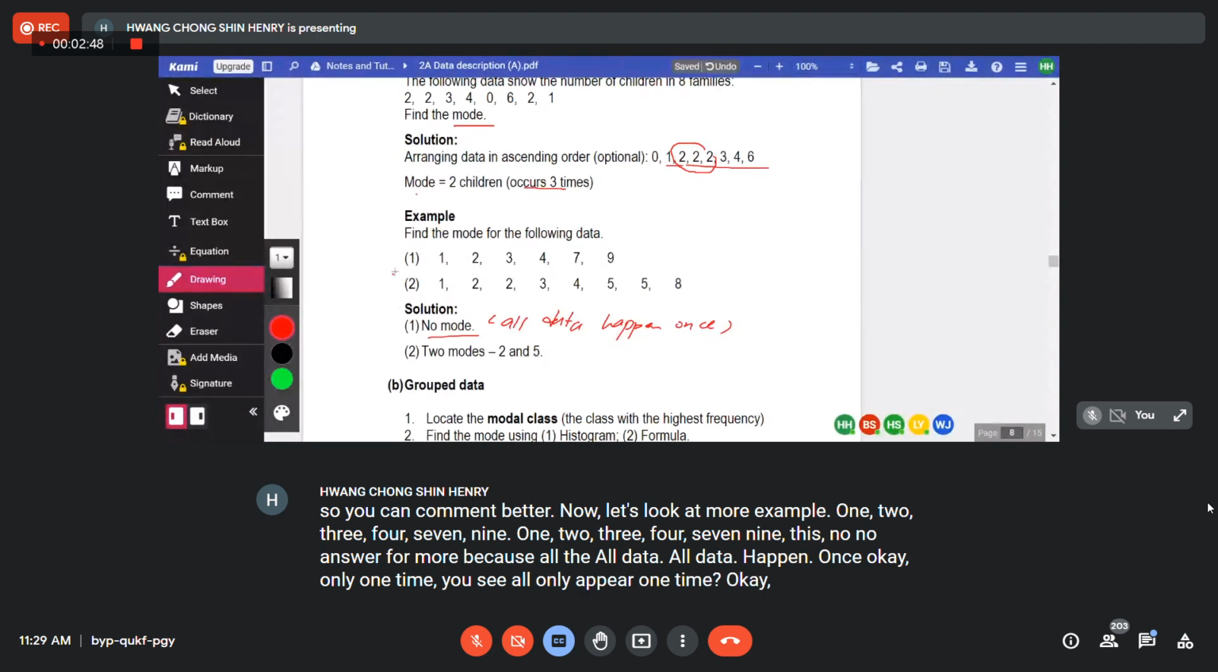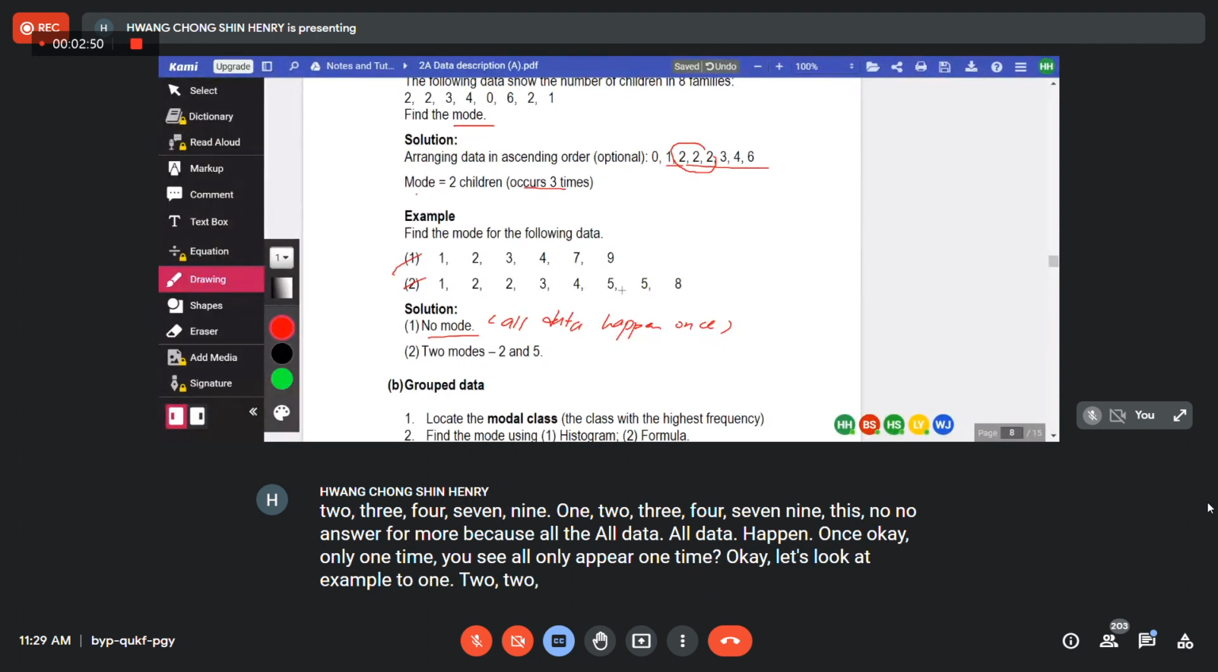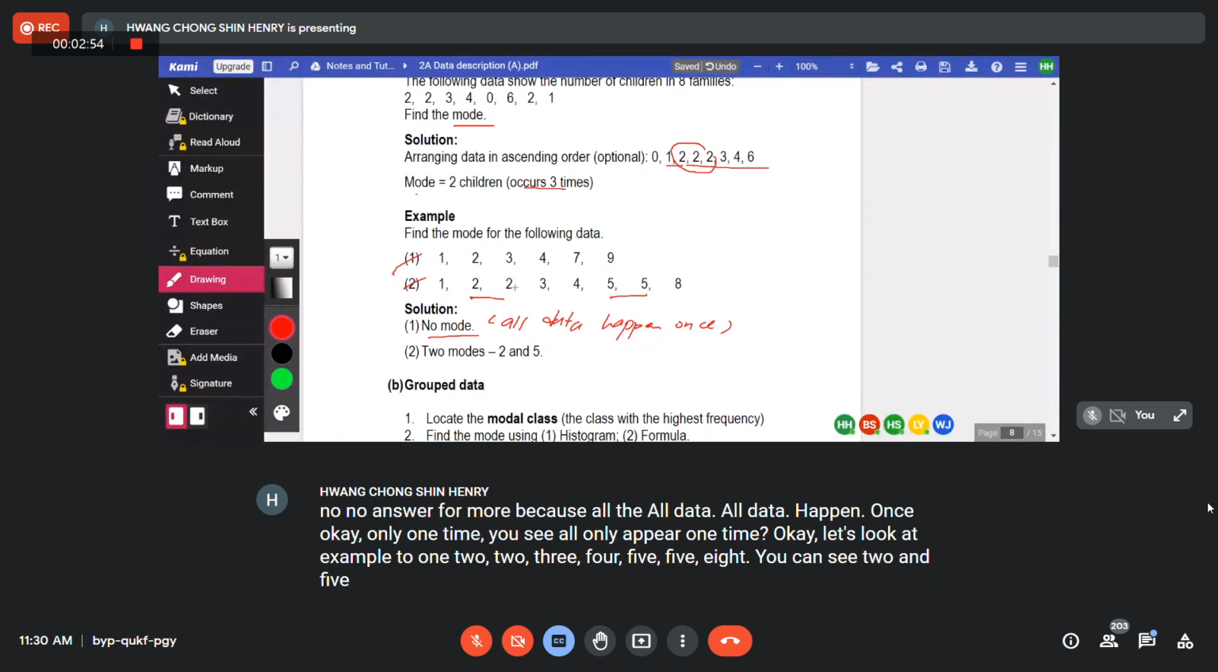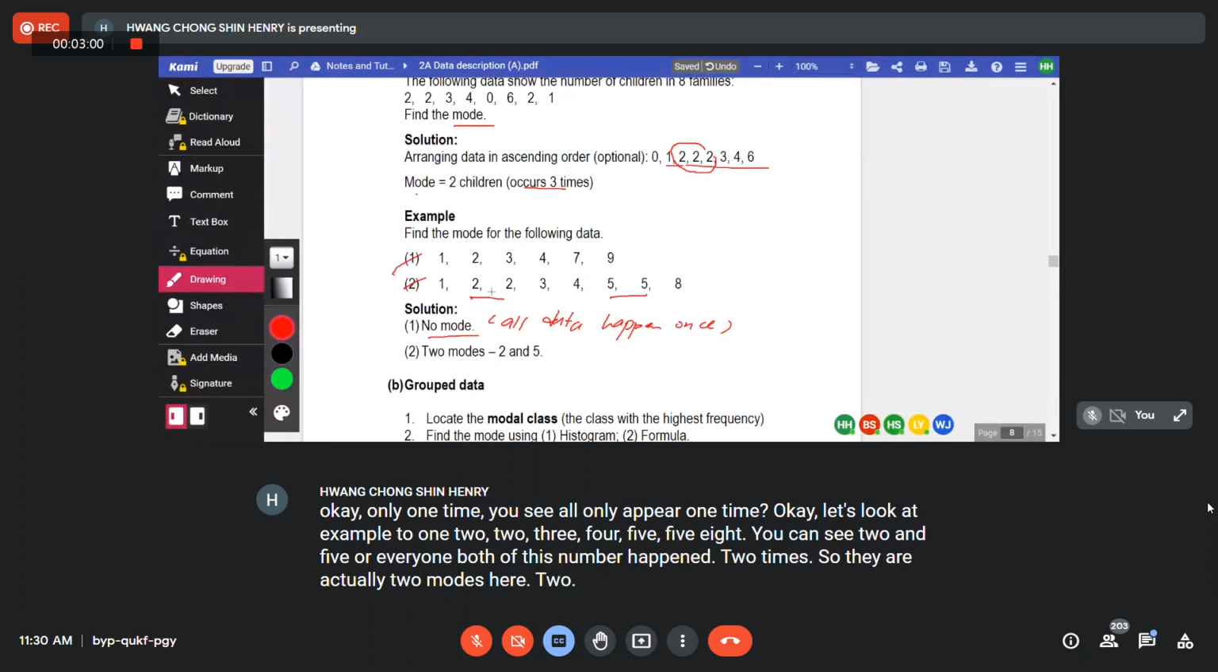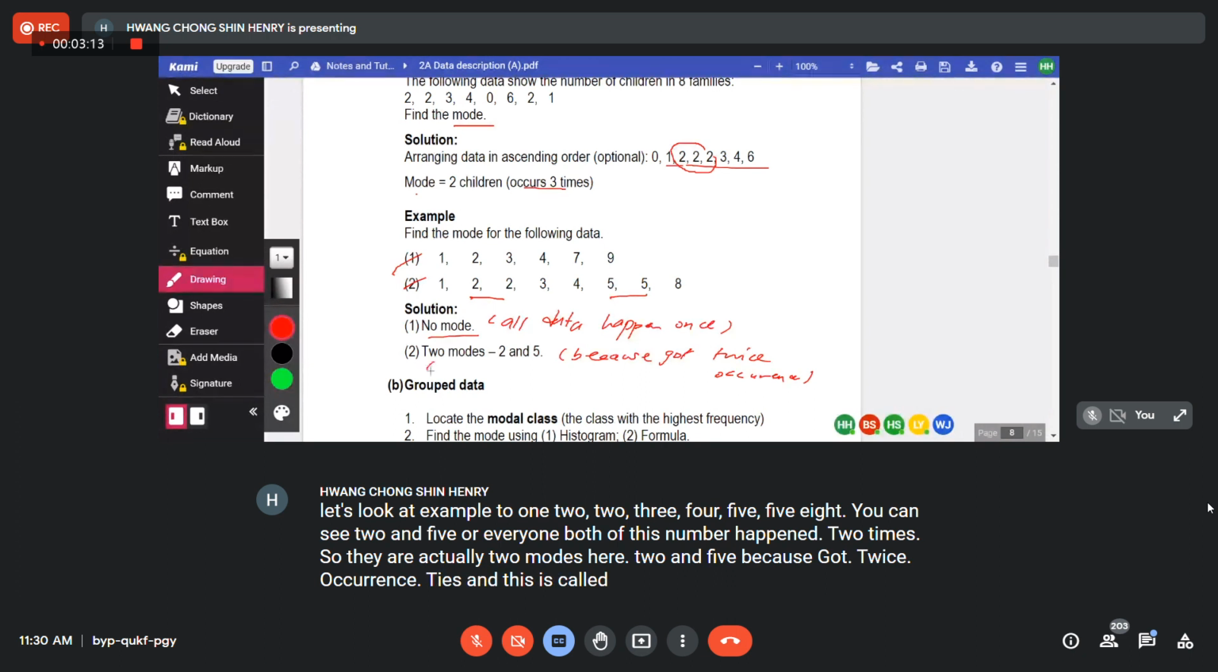Okay, let's look at example 2. 1, 2, 2, 3, 4, 5, 5, 8, 8. You can see 2 and 5 both happen 2 times. So there are actually 2 modes here, 2 and 5, because they got twice occurrence. And 2 modes means we call it bimodal.